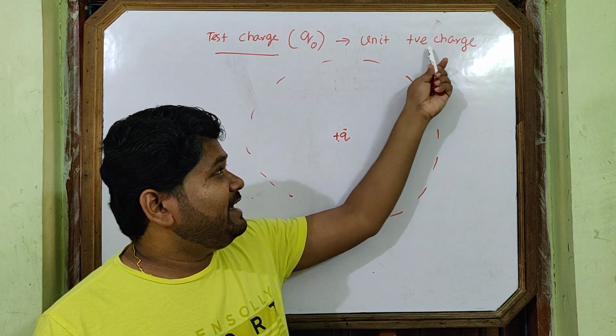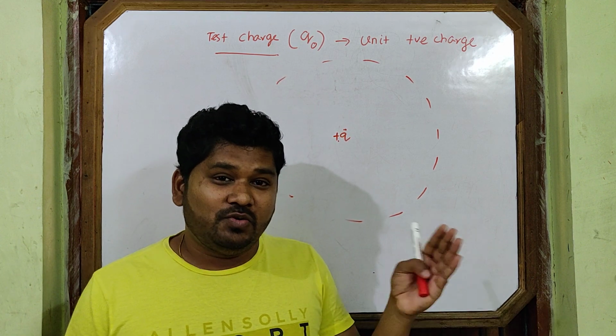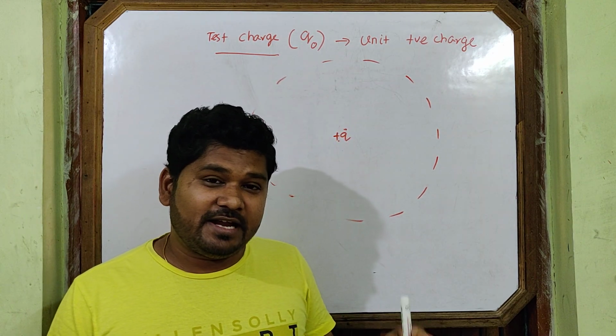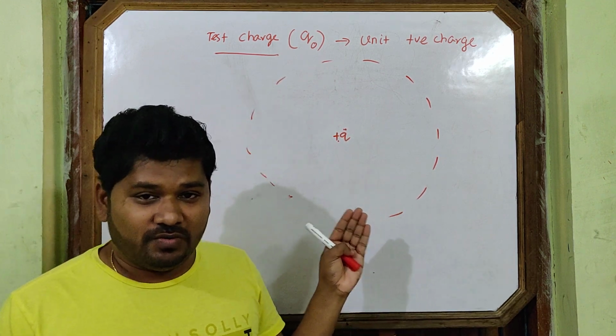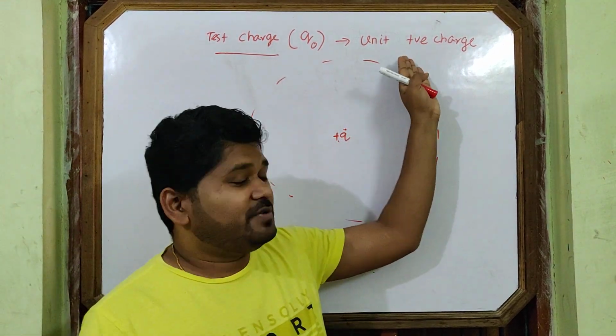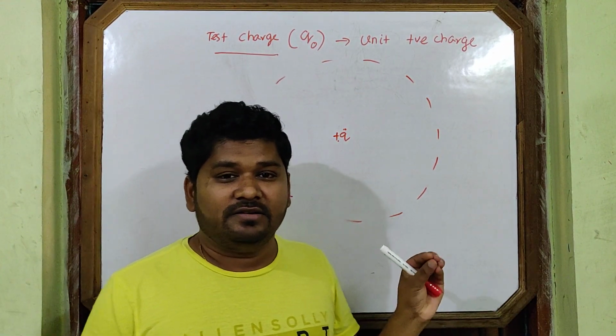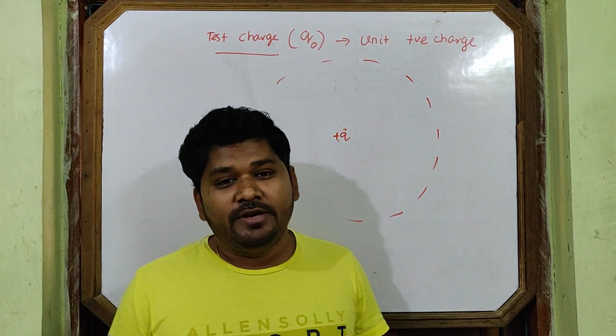If you take it negative, no problem, but we have to change the whole book. It is conventionally taken from the start as positive. So there is no reason why it is taken positive. Simple convention. If anybody asks, you can tell them it is conventionally taken. So this is the unit positive charge.